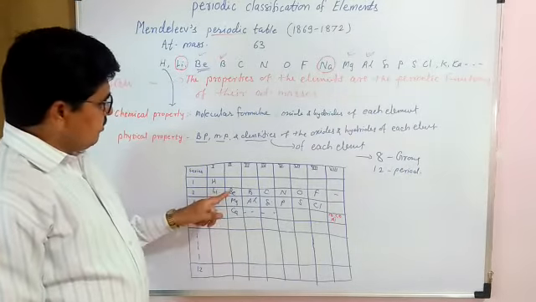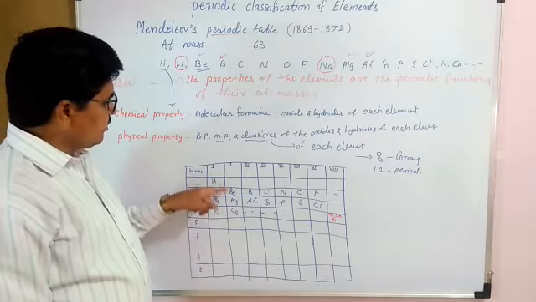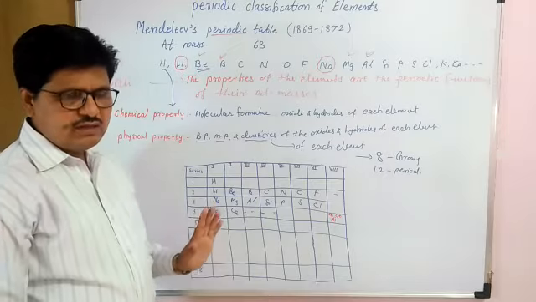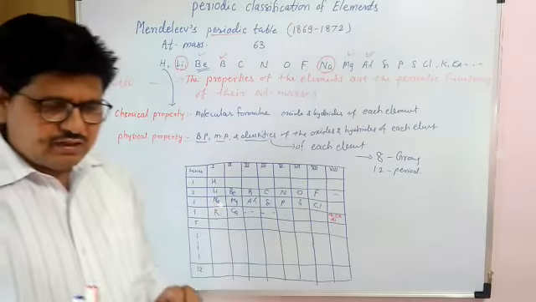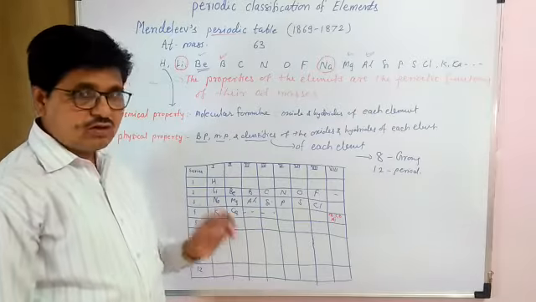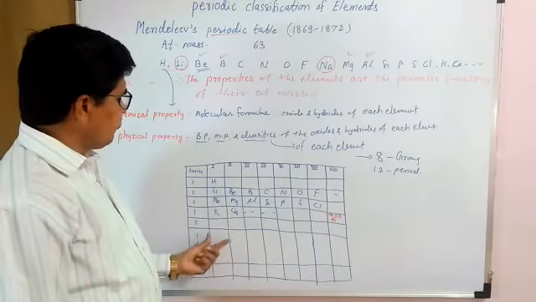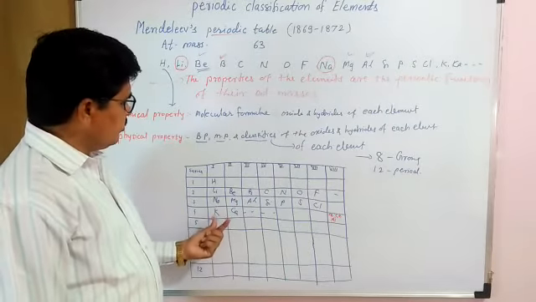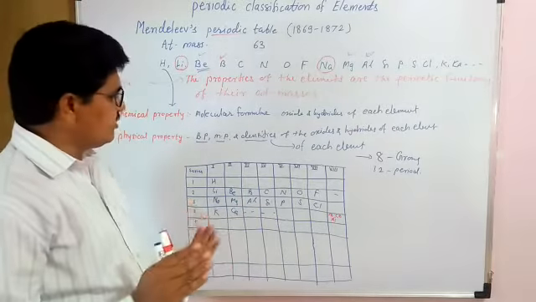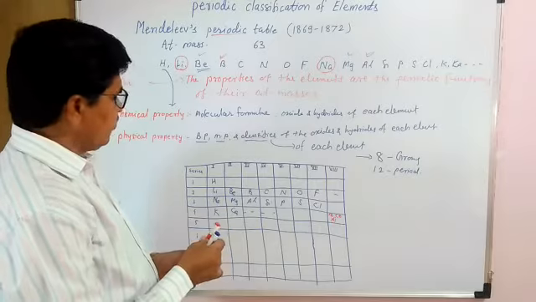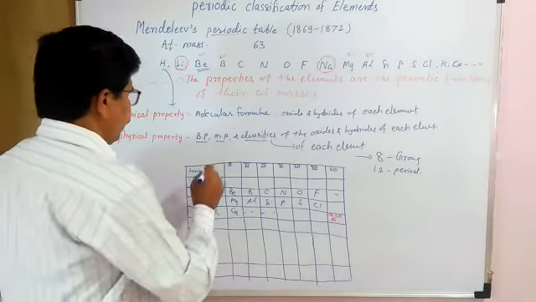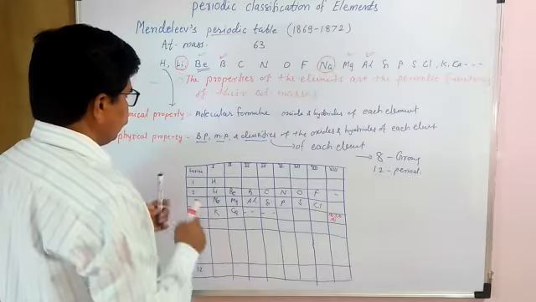Then he found that the oxides and hydrides of beryllium, magnesium, and calcium are similar, and due to this reason they are placed in the same group. That means physically and chemically similar properties of these elements, that means oxides and hydrides of these elements, are placed in the same group. Due to the same group, any group's elements represent similar properties. But I will take the oxides and hydrides of these elements placed in each group.